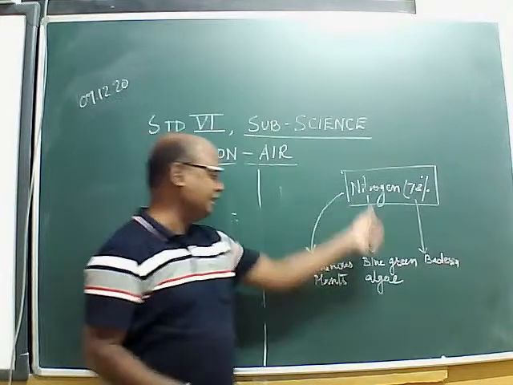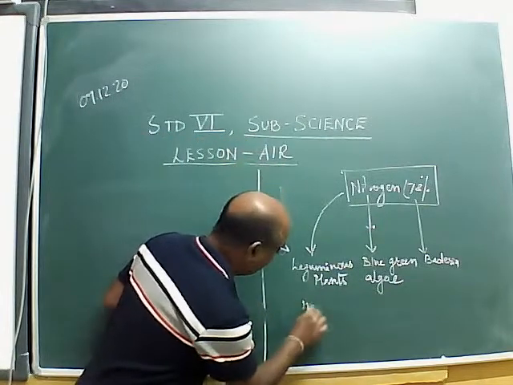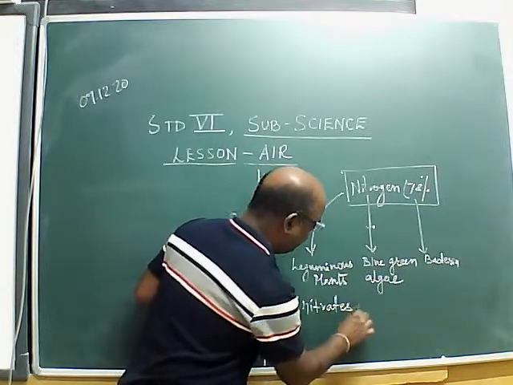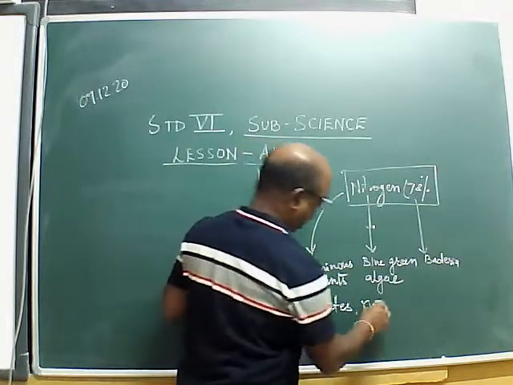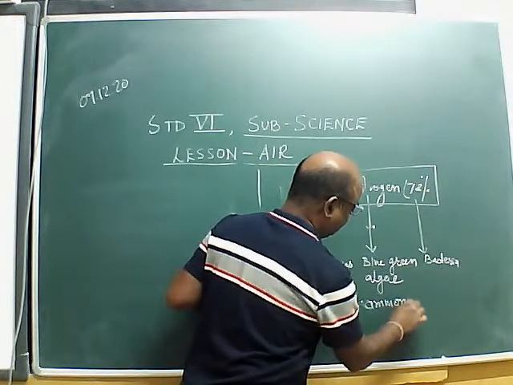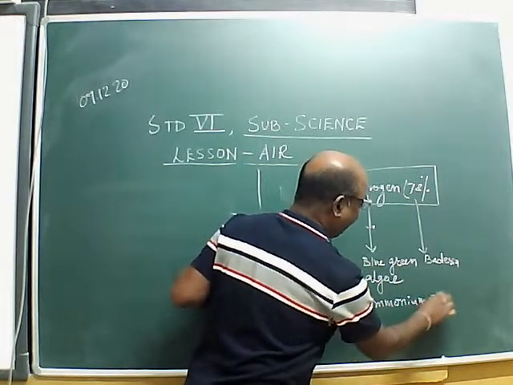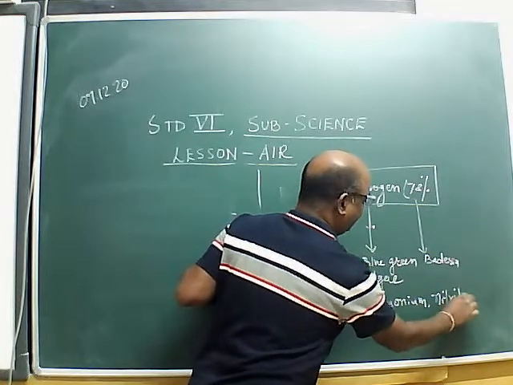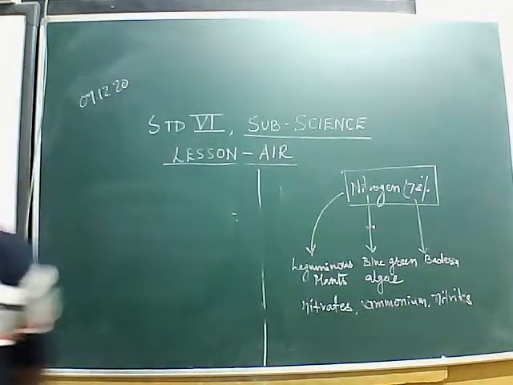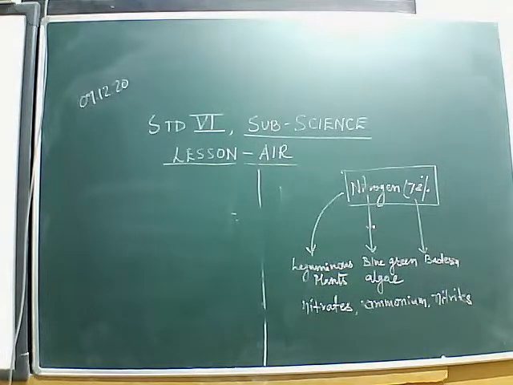They convert this nitrogen into nitrates, ammonium salt and nitrites, which can be used by the plants, and we are eating plants, so we will get this nitrogen from this plant.